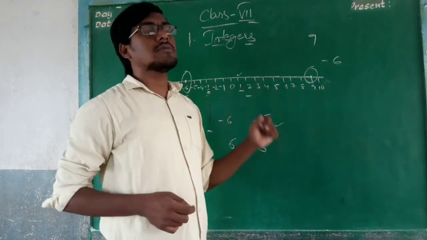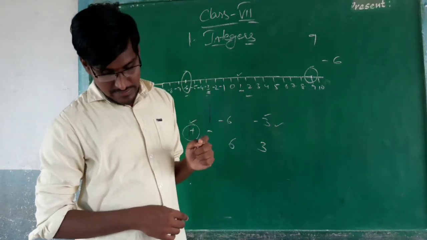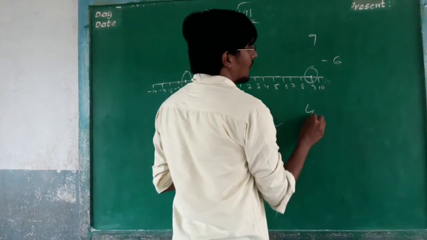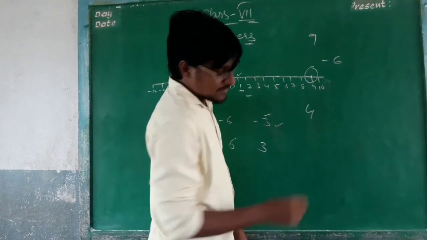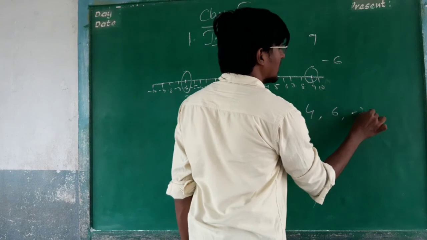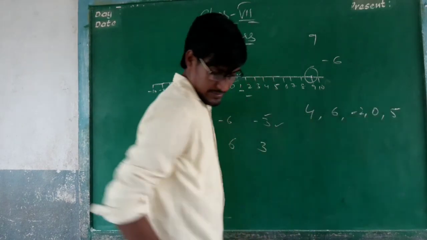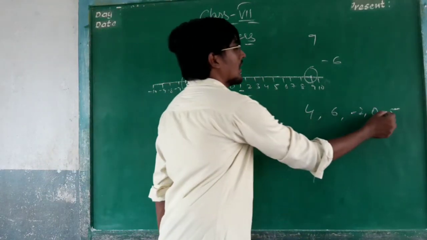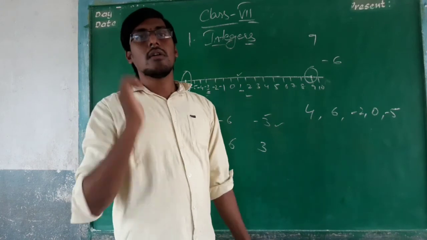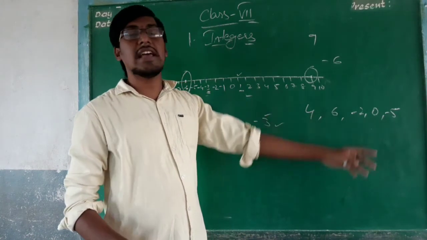Now there are some numbers: 4, 6, minus 2, 0 and minus 5. How can we write them in ascending order?